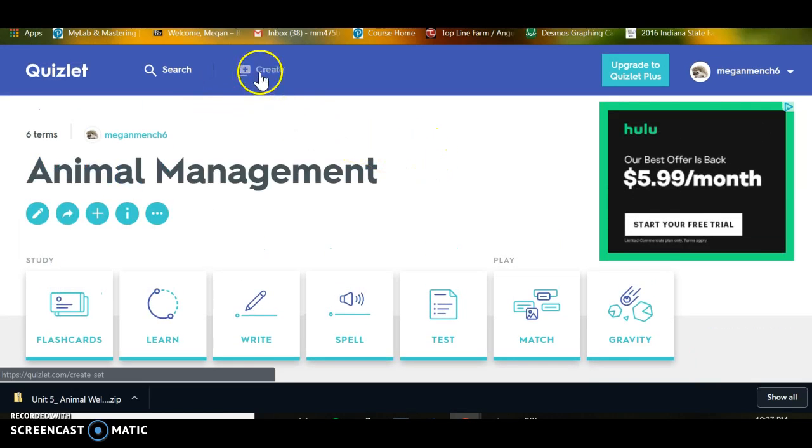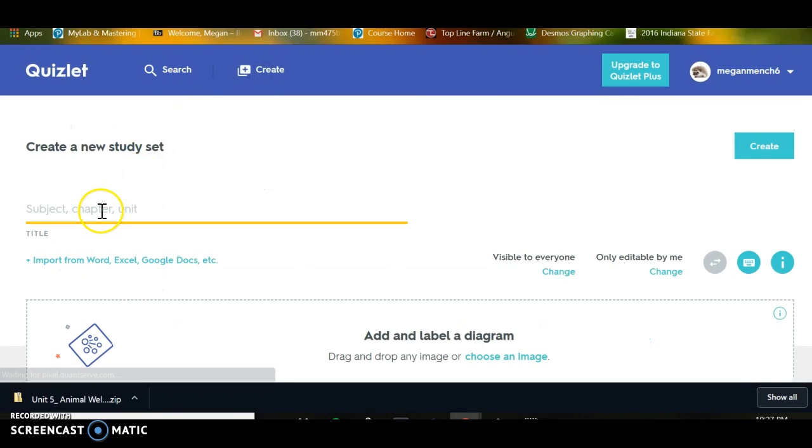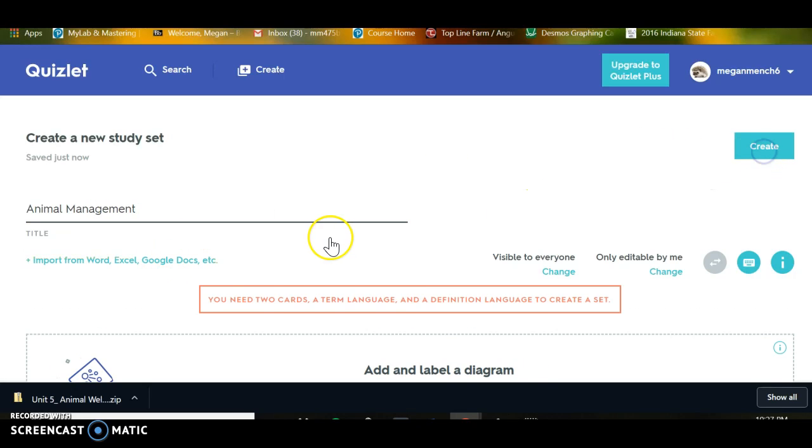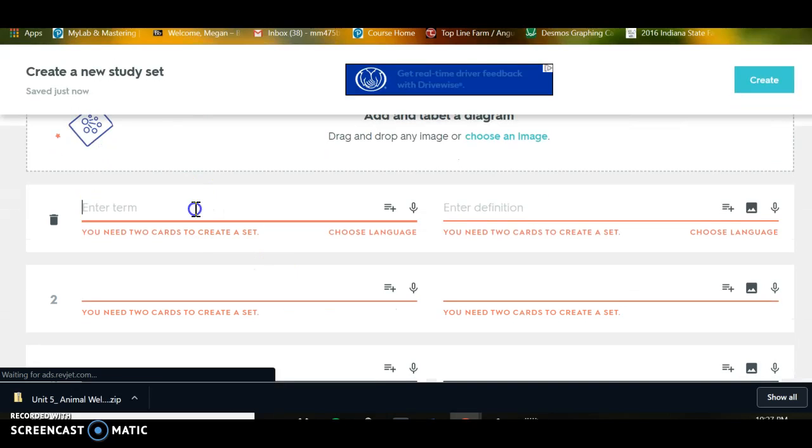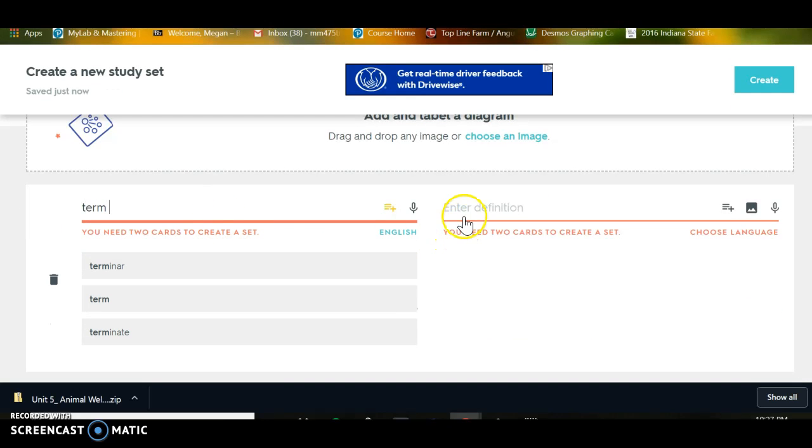So I'm going to show you how you just go up here, create, and so let's say animal management again, just to show you. And then you'll just hit here, create, and then it says you need at least 2 cards to have a study set, I guess. So down here, let's say term, then you'd put what the term's definition is.